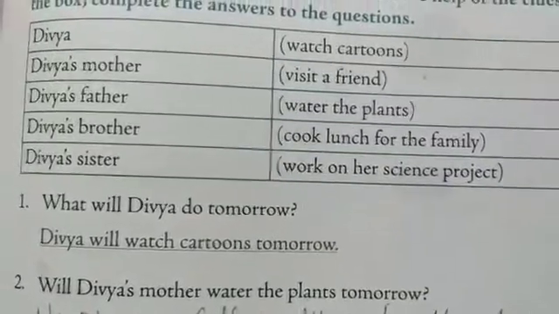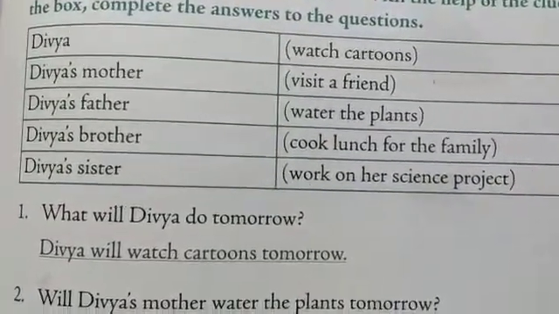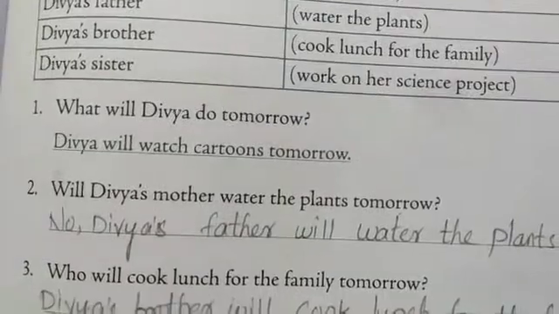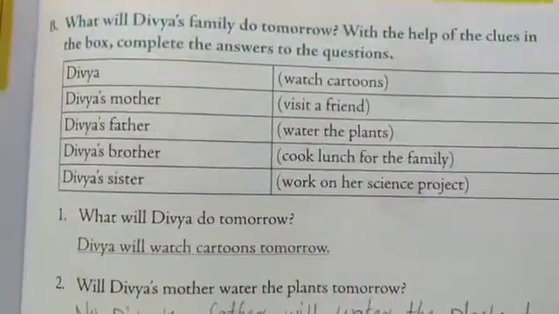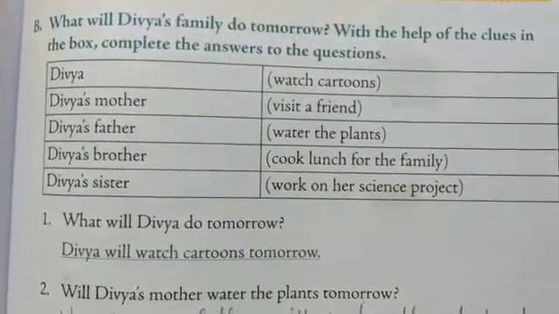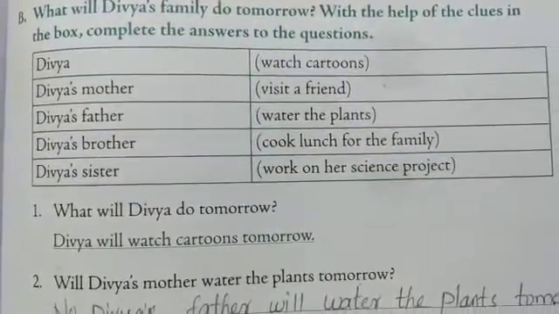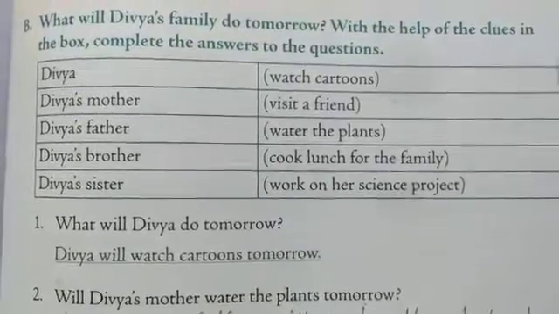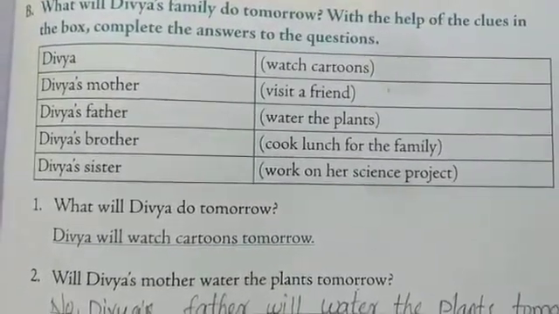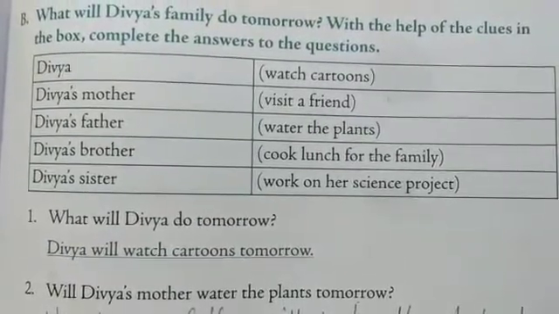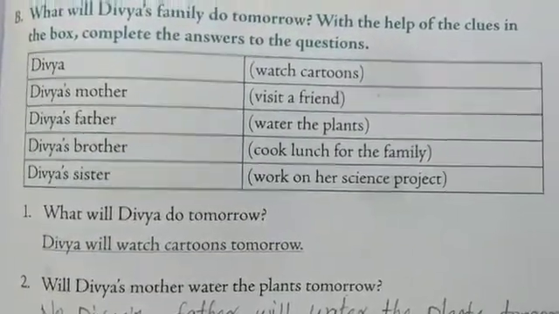So with the help of this box, we need to fill up these blanks in these sentences. The first one given is: what will Divya do tomorrow? So what's given here? Watch cartoons. So the sentence will change as: Divya will watch cartoons tomorrow. About the second one,